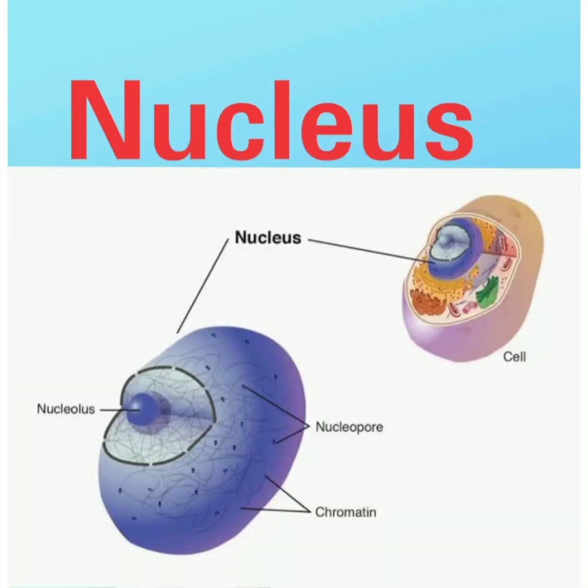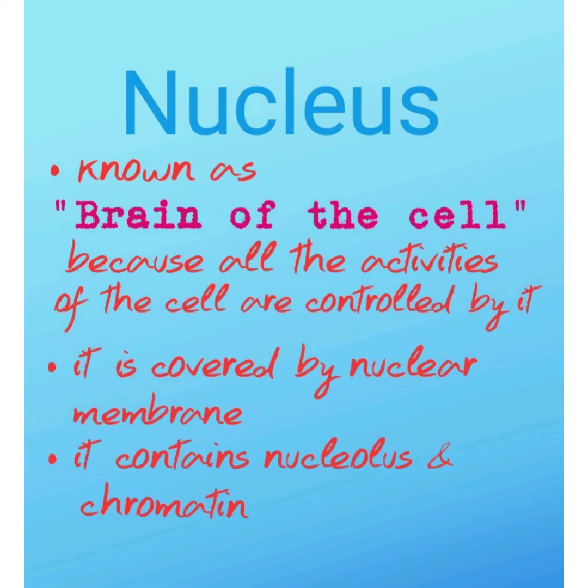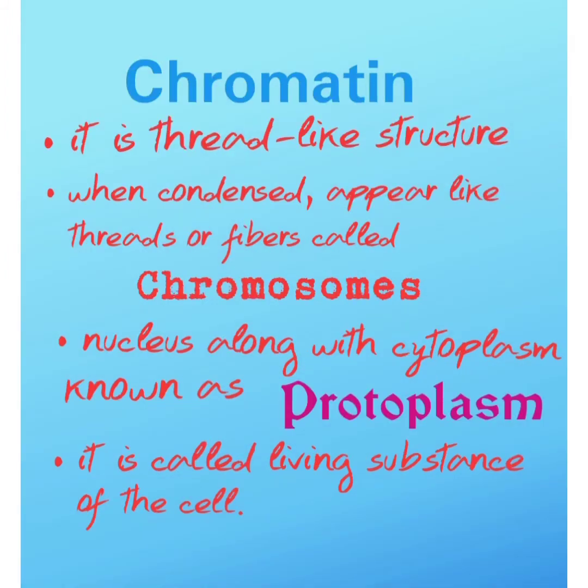This is the third structure, nucleus. Nucleus. It is known as the brain of the cell because all the activities of the cell are controlled by it. It is covered by a nuclear membrane and it contains nucleolus and chromatin. Chromatin. It is a thread-like structure. When condensed, it appears like threads or fibers called chromosomes. The nucleus along with the cytoplasm is known as protoplasm. It is called the living substance of the cell.